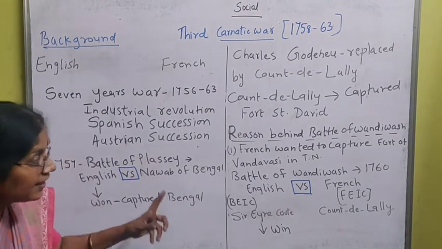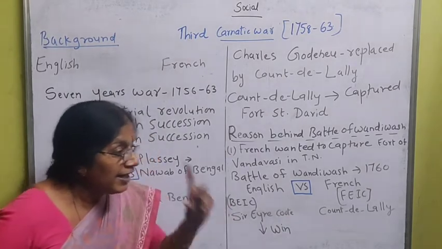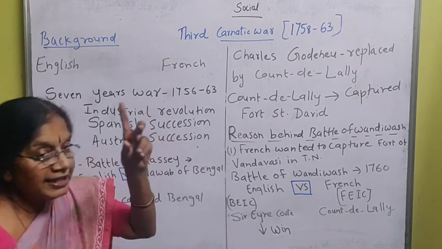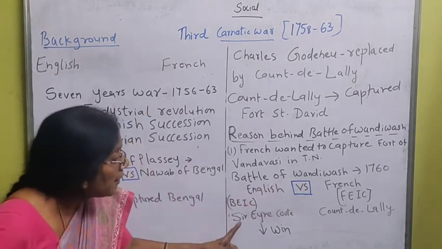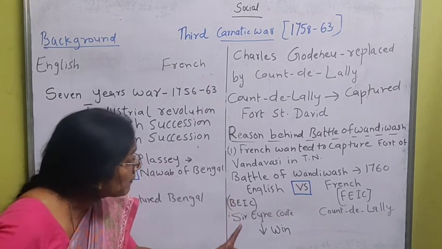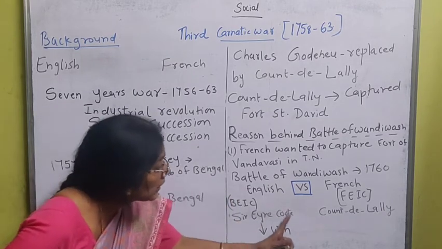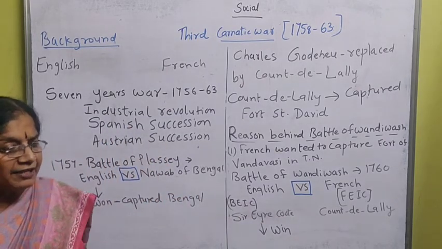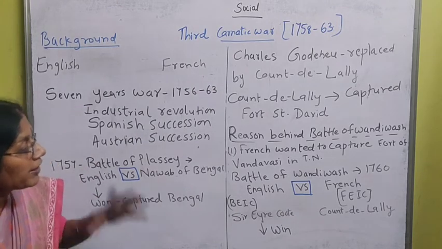So this is the second time this is happening. The English won in the Second Carnatic War also, and in the Third Carnatic War, in the Battle of Vandivash, the English won. Who was that person? Lieutenant General Sir Eyre Coote. He fought against Count de Lally and defeated him very badly. That is how it happened.